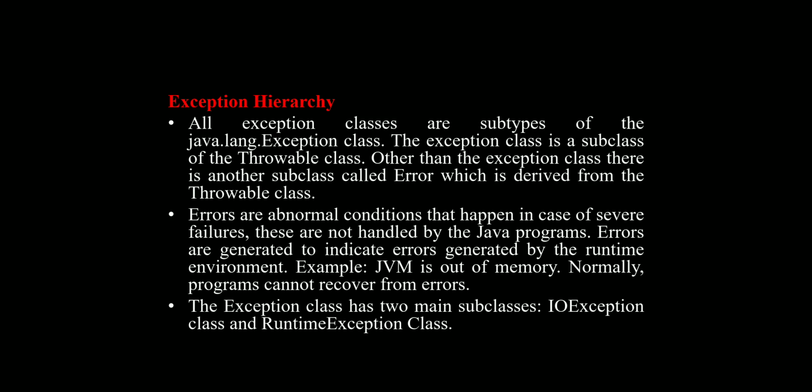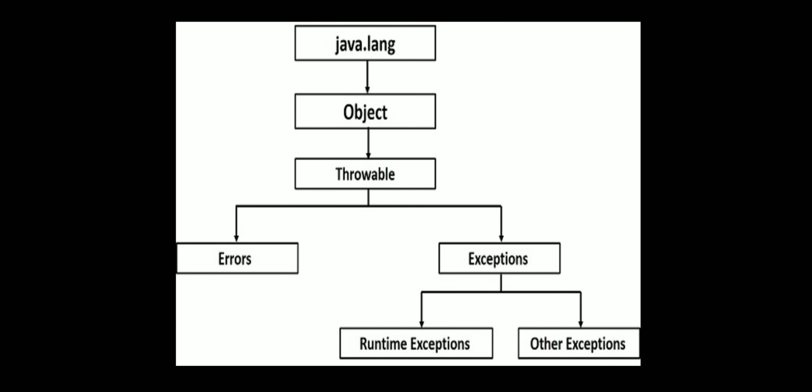Here is the exception handling hierarchy. The java.lang package includes this object. Throwable covers the errors and exceptions. Exceptions are divided into two subparts. First one is runtime exception and the other is other exceptions. We will discuss both types of exceptions in further classes.